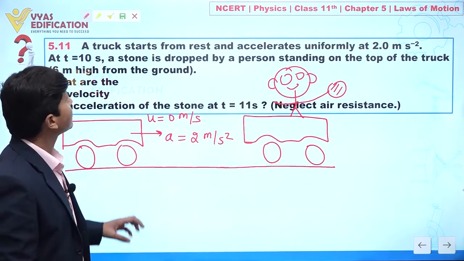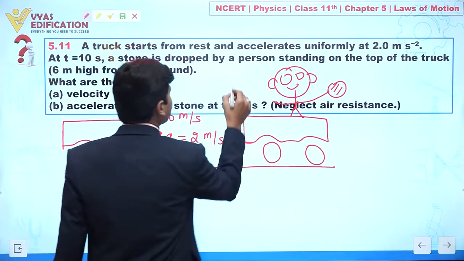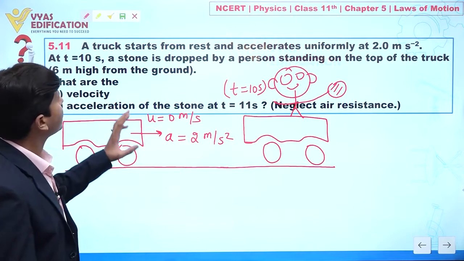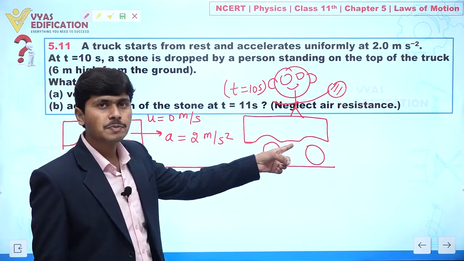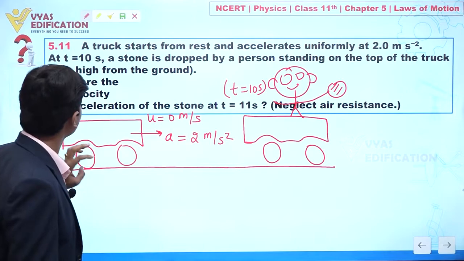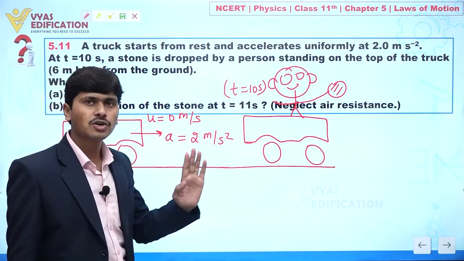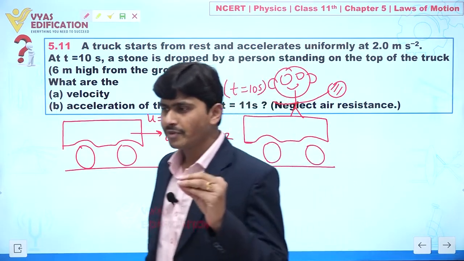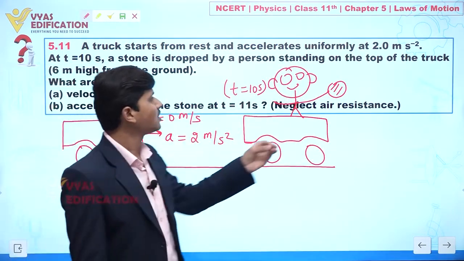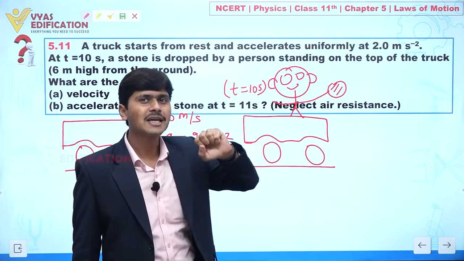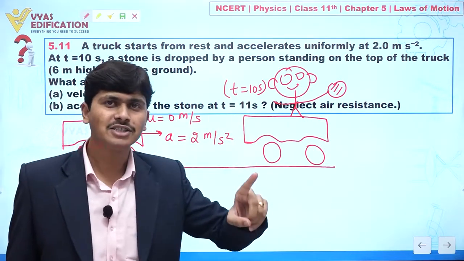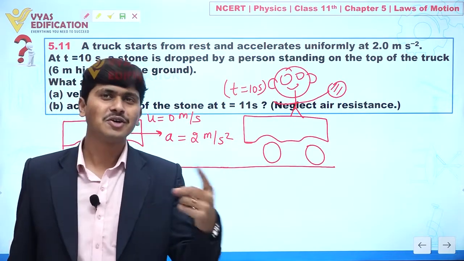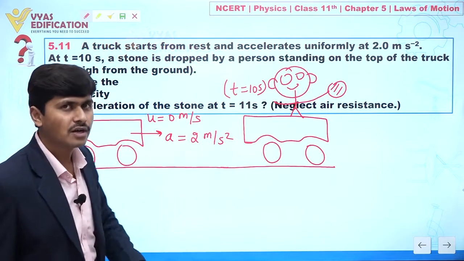Now in this question it is given after t equal to 10 second, this person is dropping a stone and this person is standing on top of a truck. What are the velocity and acceleration of the stone at t equal to 11 second? So first, whenever the person is releasing the stone, at that time, because after 10 second he is releasing, it means definitely this stone is having both velocities. We can say horizontal velocity as well as the vertical velocity.